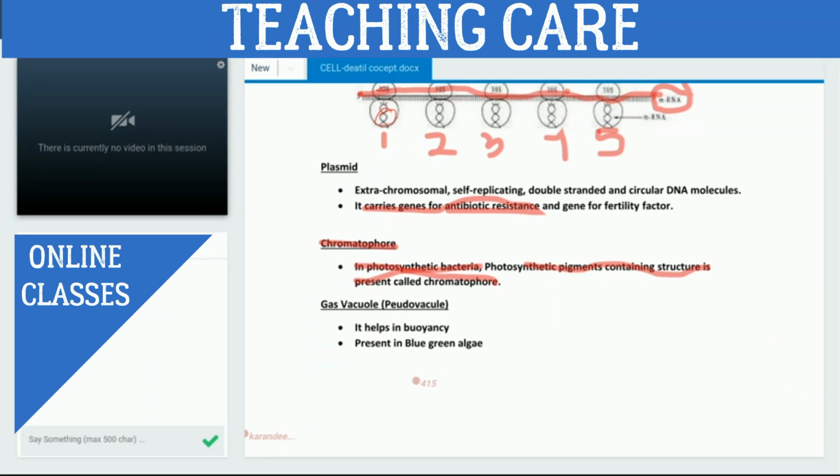Now, gas vacuole. Basically, in prokaryotic cell, vacuole is absent. You won't get vacuole, but in some bacteria, especially blue-green algae, you will get gas vacuole, right? And what is the function of this gas vacuole? It helps in buoyancy, means floating. It helps in floating, right? And now the question is, this gas vacuole is also called pseudo vacuole. Why is it called pseudo vacuole?